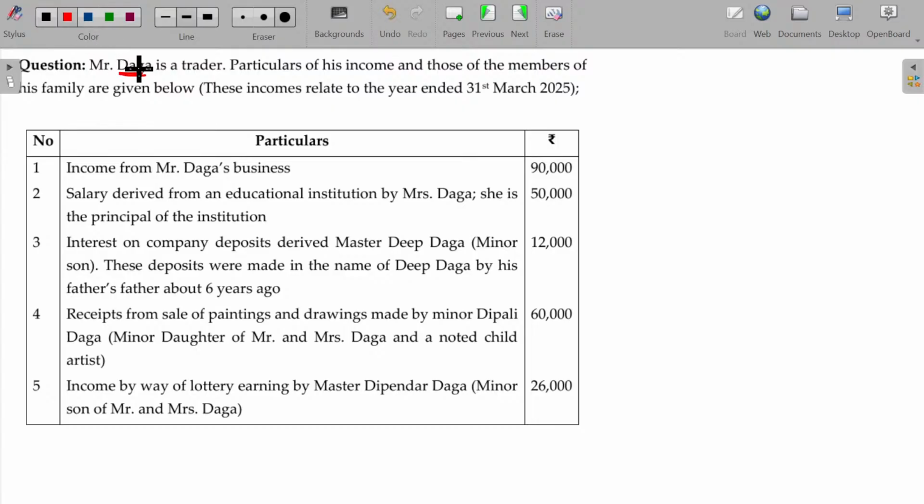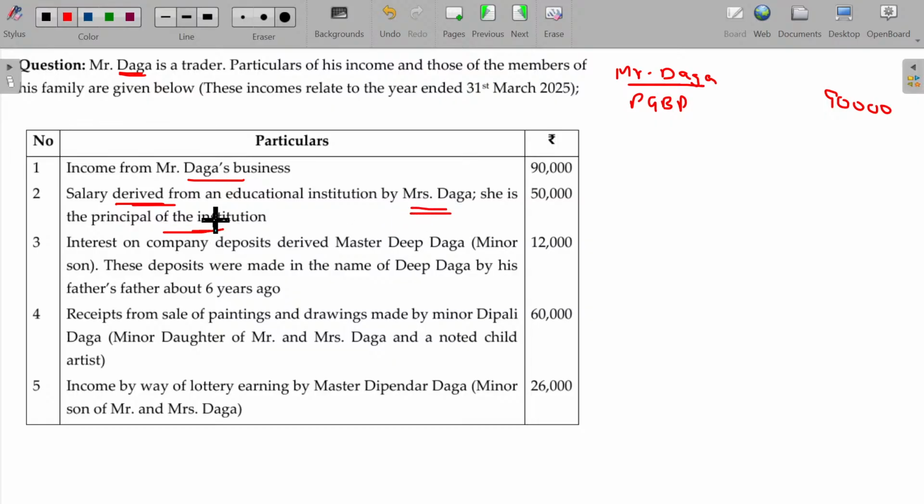Mr. Daga is a trader. Particulars of his income and those of the members of the family are given below. Income from Mr. Daga: PGBP income, 90,000. Salary derived from an education institution by Mrs. Daga.